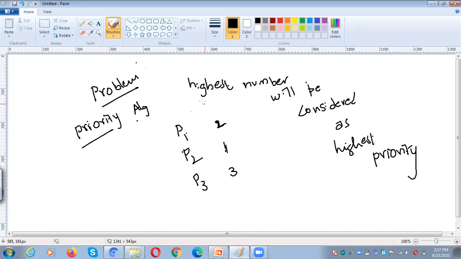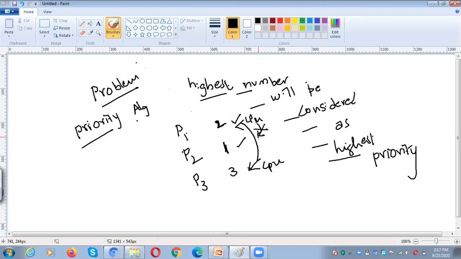So by observing this, which process will get the CPU first? The highest number is considered the highest priority. Which process will get the CPU? P3. P3 will get the CPU first. After that, P1 will get the CPU. At the last, P2 will get the CPU. So first we assign the CPU to P3. After completing that, the CPU switches from P3 to P1.